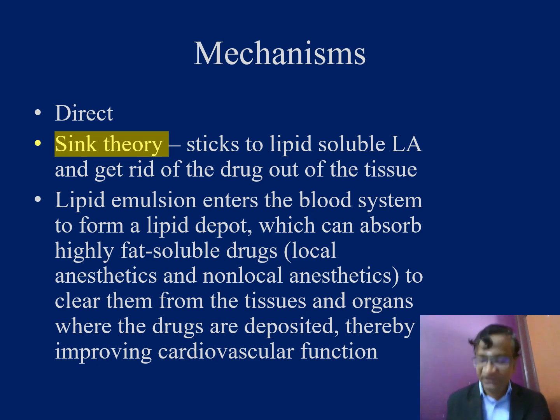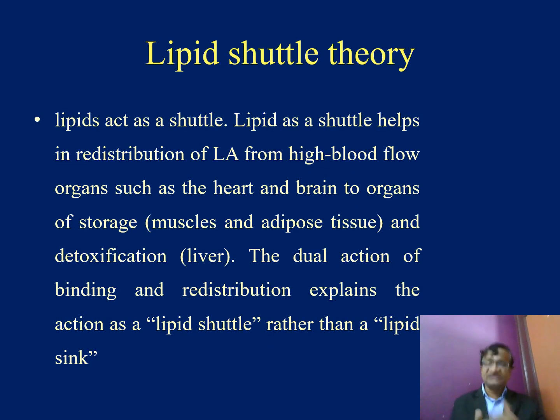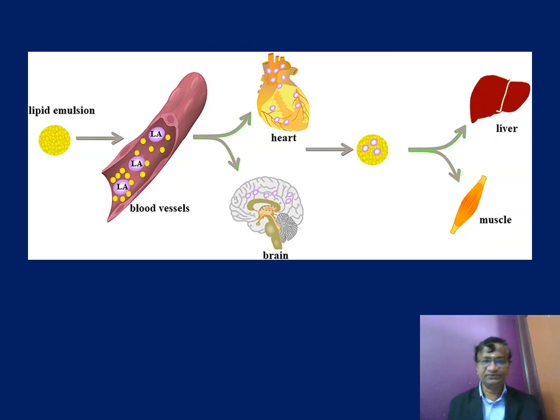This is called the sink theory. There is a shuttle theory. Sink theory is keeping. Shuttle theory is taking out from the myocardial cell and pushing it to the liver, or into the fat or skeletal muscle. This is what is called the shuttle theory, and this is better than the sink theory.